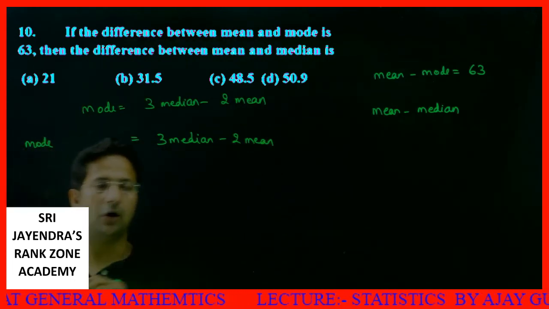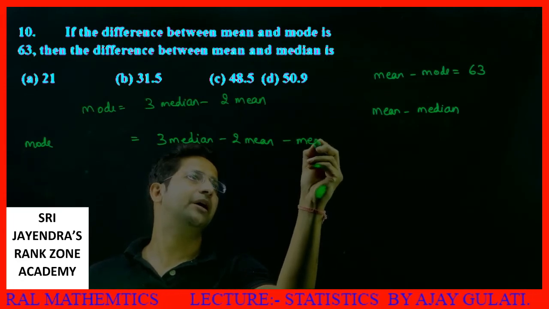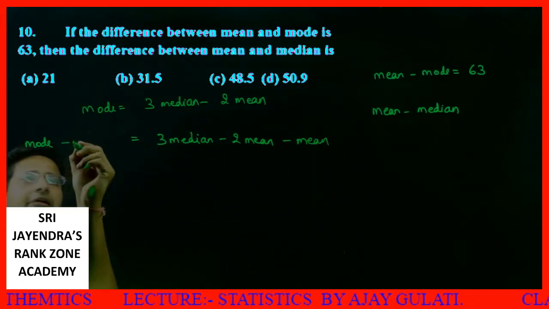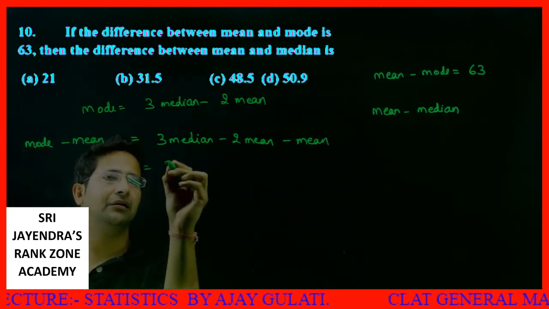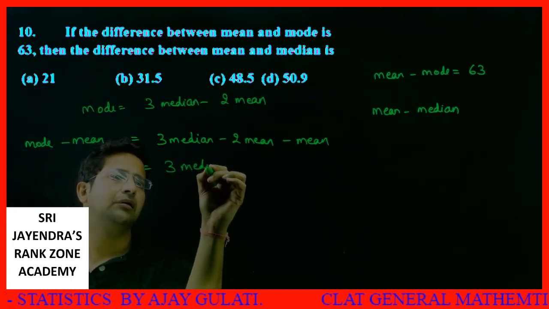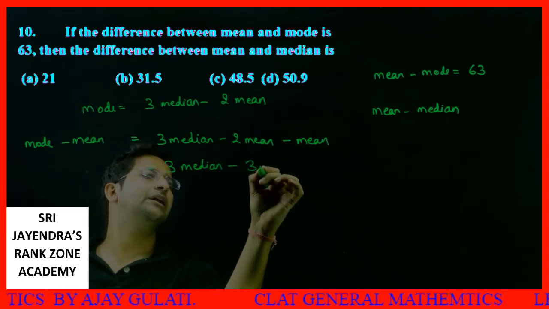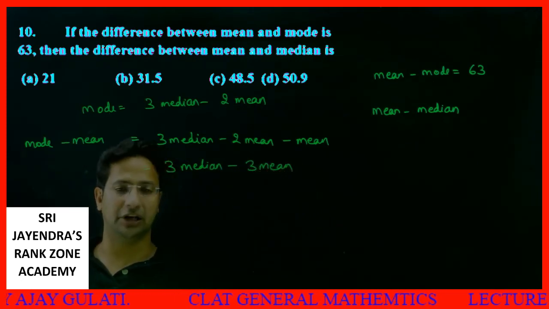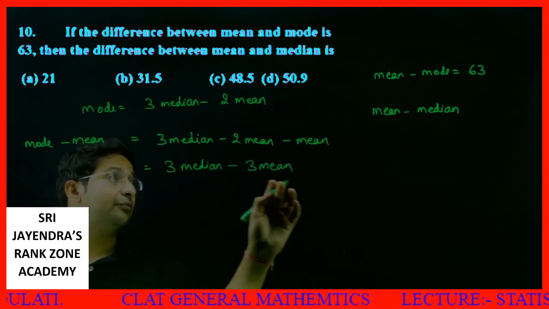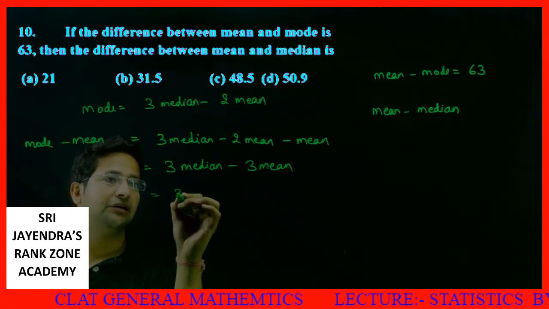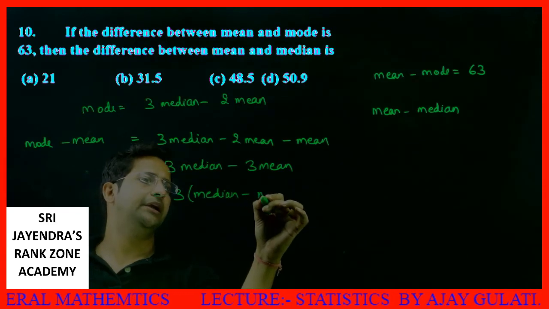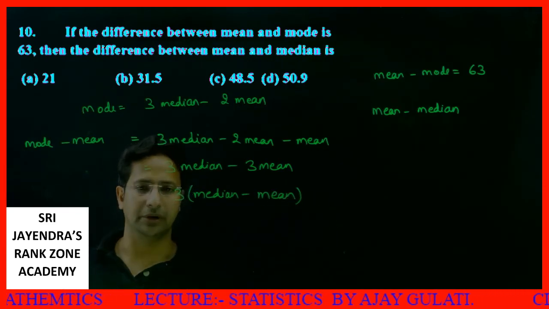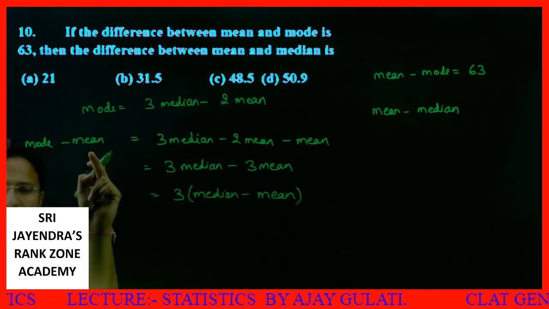Now what I do, I subtract 1 mean from here and 1 mean from here. What does it do? It makes 3 median minus 3 mean. We need this median minus mean, that is 3 median minus mean. Mode minus mean.